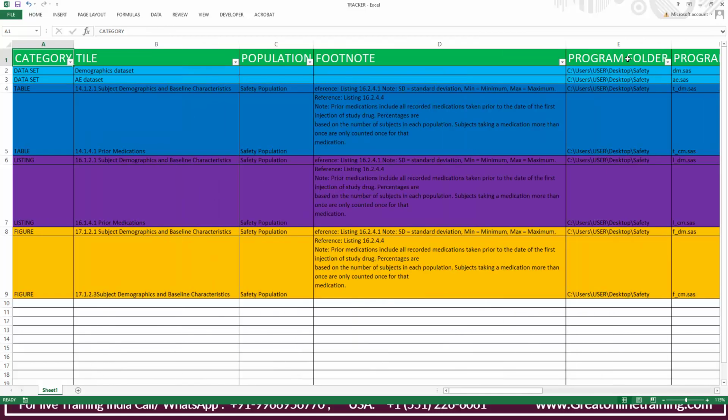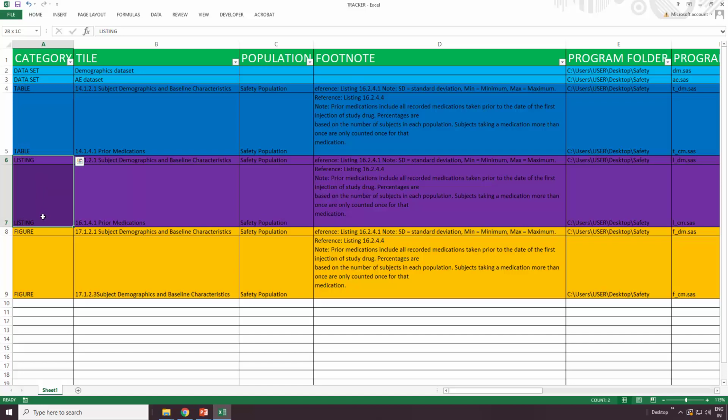A category is nothing but what they are assigning to you. You need to do programming for a data set, or for a table, or for a listing, or maybe for figures. That's it. You will not have any other scope than this. Either you will create a data set or table, listing, or figure. Either of it. So then, if it is a data set, what is the name of the data set?